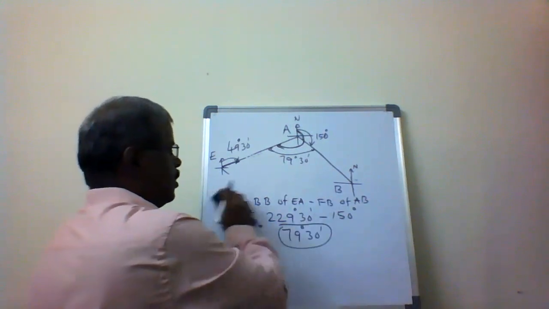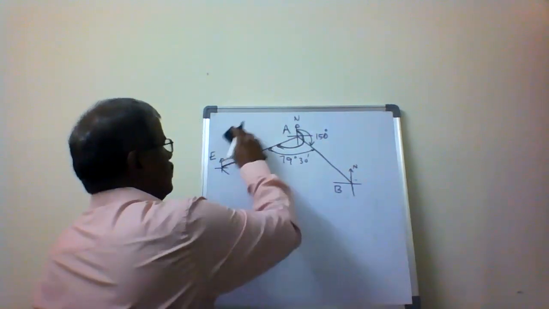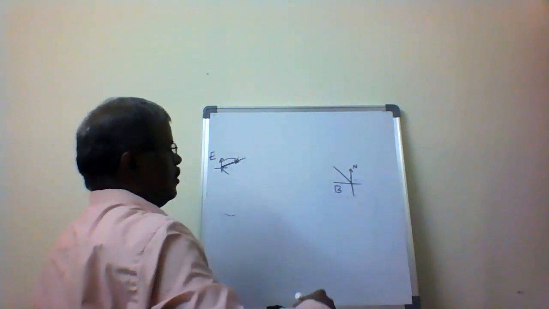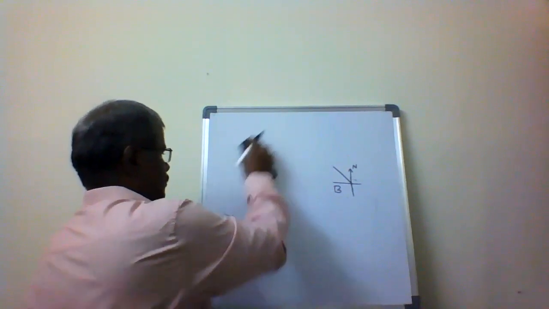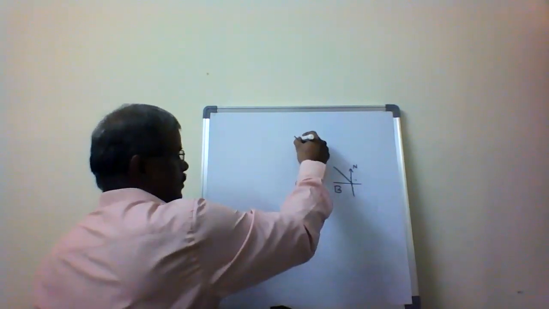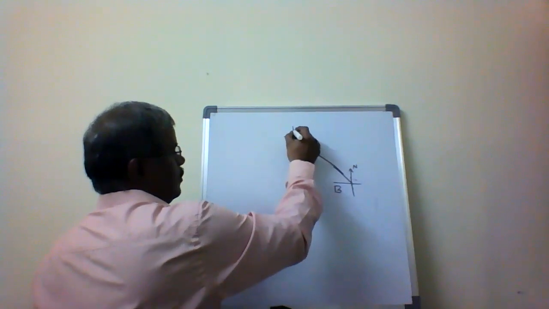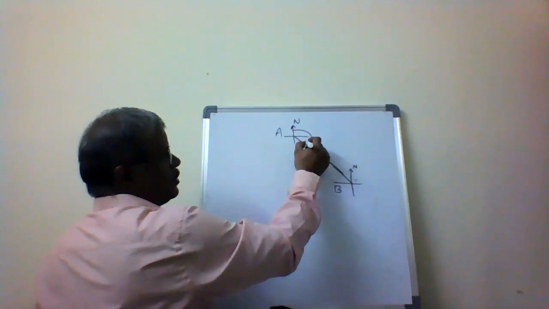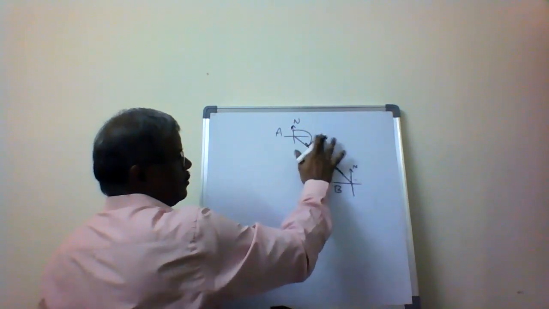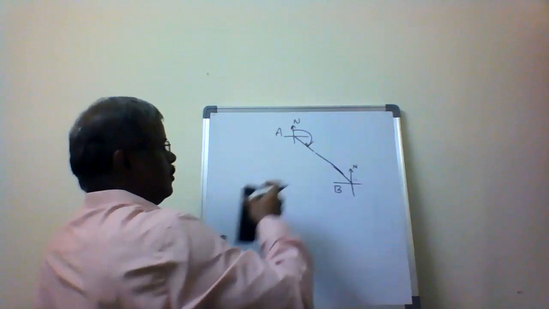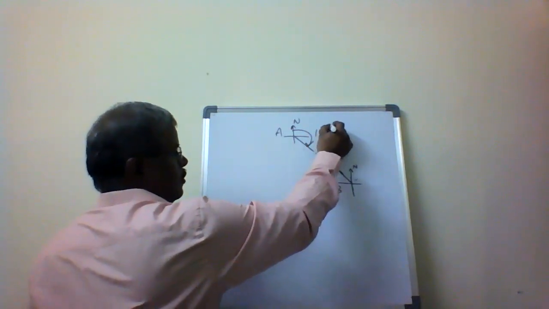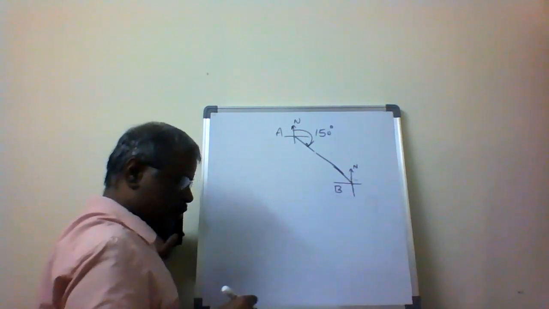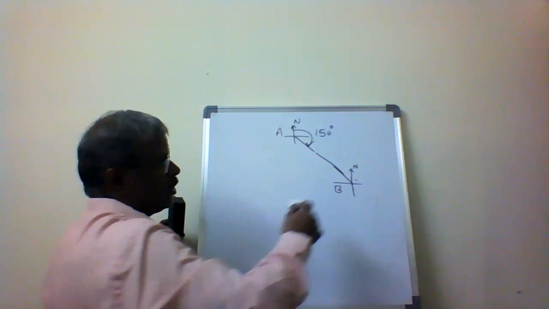Now coming to A to B and B to C. A to B is 150 degrees and B to C is 230 degrees 30 minutes.